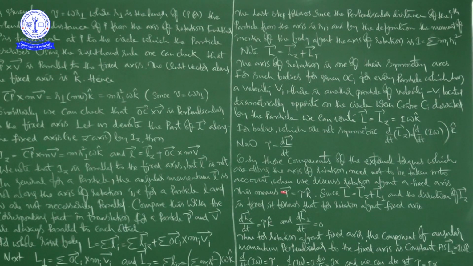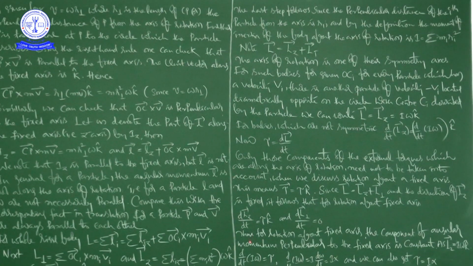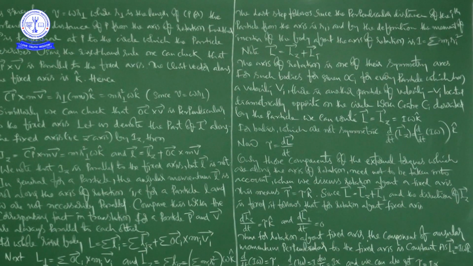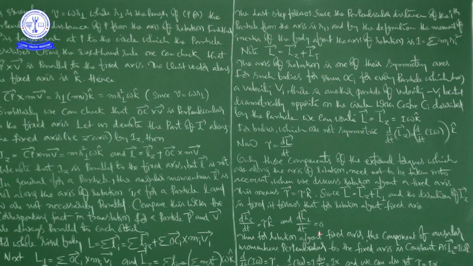Tau is equal to tau into k cap, since L is equal to Lz bar plus L perpendicular, and the direction of Lz bar is fixed. It follows that for rotation about a fixed axis, dLz by dt is equal to tau into k, and dL perpendicular by dt is equal to 0.